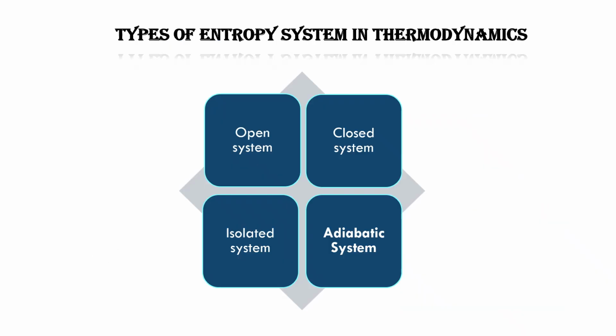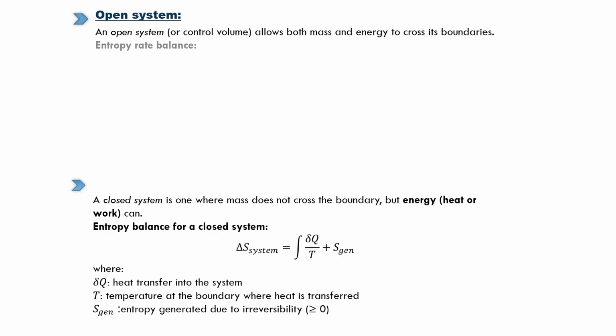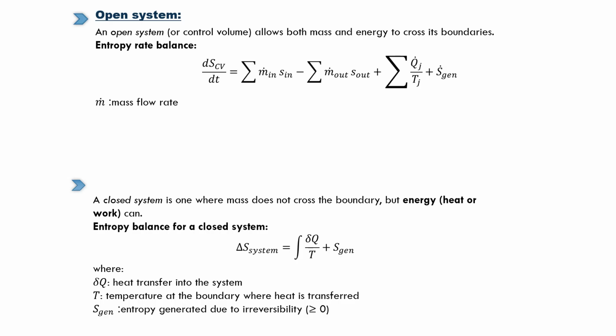Types of systems in thermodynamics. In thermodynamics, systems can be classified into four different types, that is open system, closed system, isolated system and adiabatic system. An open system allows both mass and energy to cross its boundaries. The given formula below states that